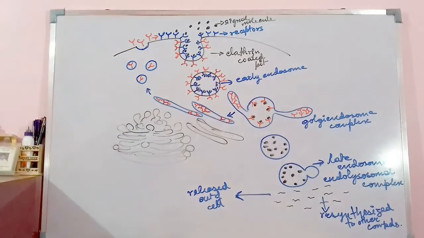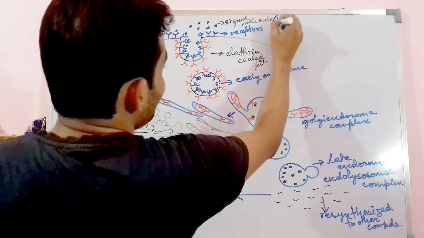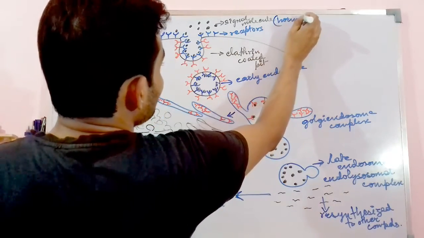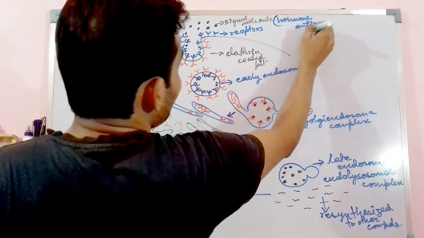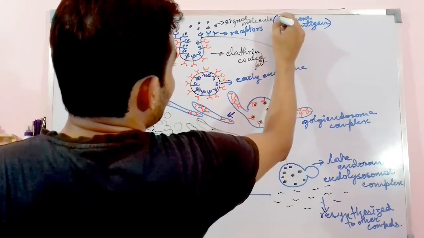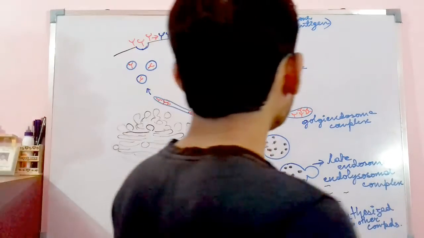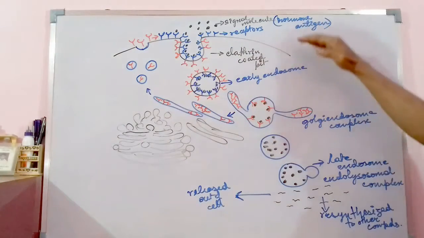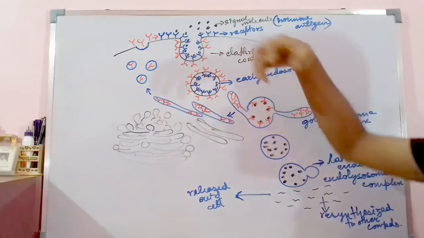And this signaling molecule might be a hormone, antigen, etc. So this is how an incoming molecule, whether a hormone or antigen, is being endocytosed.